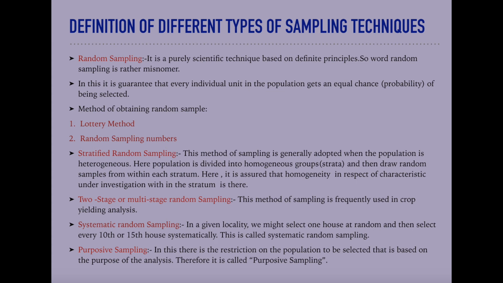Second, random sampling numbers, or throwing the dice, etc. Here the main point to focus on is that the randomness, that means the probability of each individual being selected, is always equal.